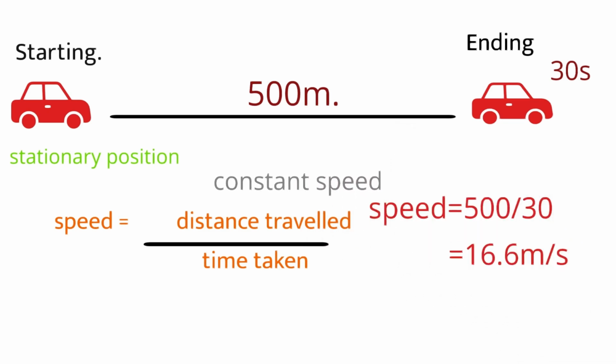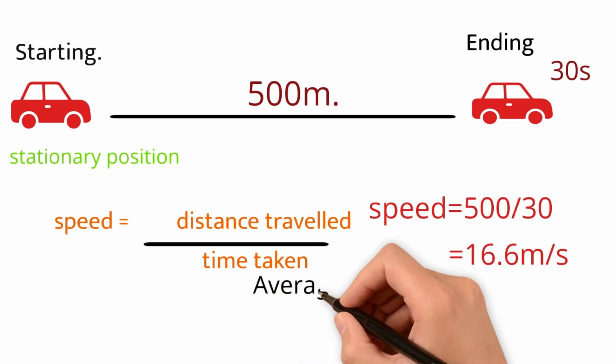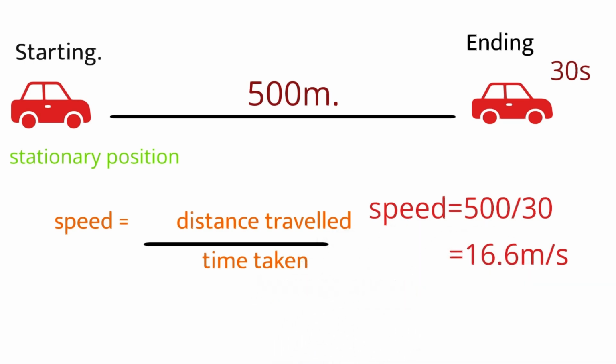And if you are considering the phenomenon where the car is at a stationary position and then the speed gradually increases, at that time you have to find the average speed of the car. Now, what is the relation for the average speed of the car? It's the same. Average speed of the car is the total distance traveled divided by the total time taken. Though your speed is not constant, it's changing, you can add up the small distances that you have traveled and then whatever time is taken throughout the journey. With this relation, you will get the average speed of the car. The average speed relation is used where the speed is not constant.